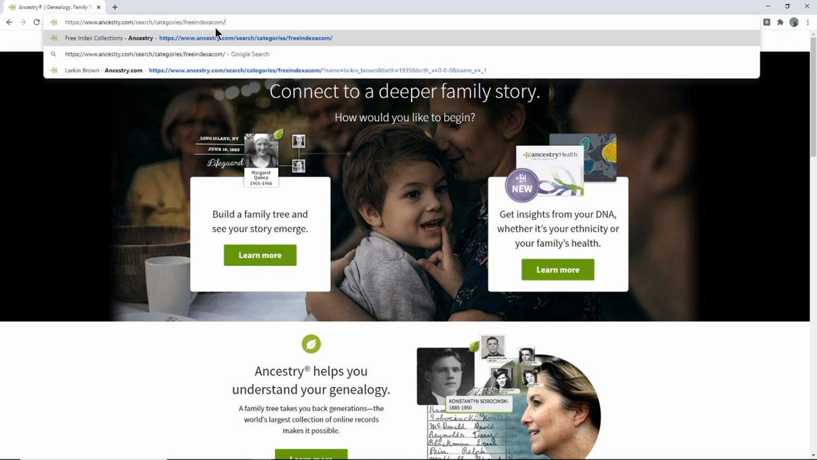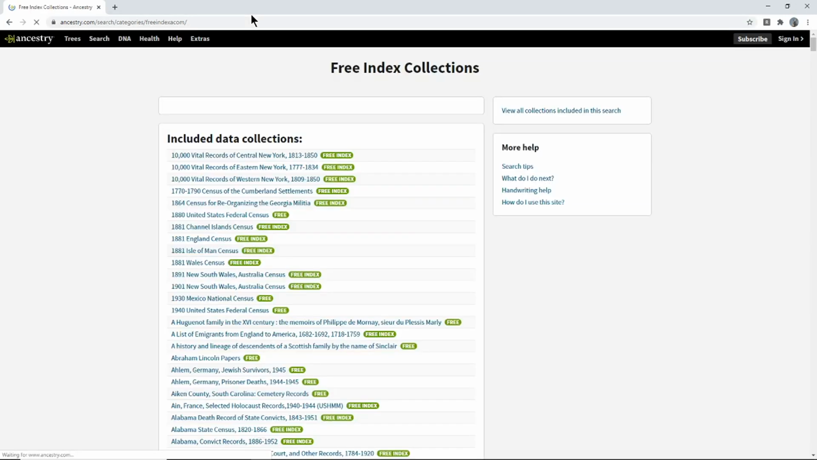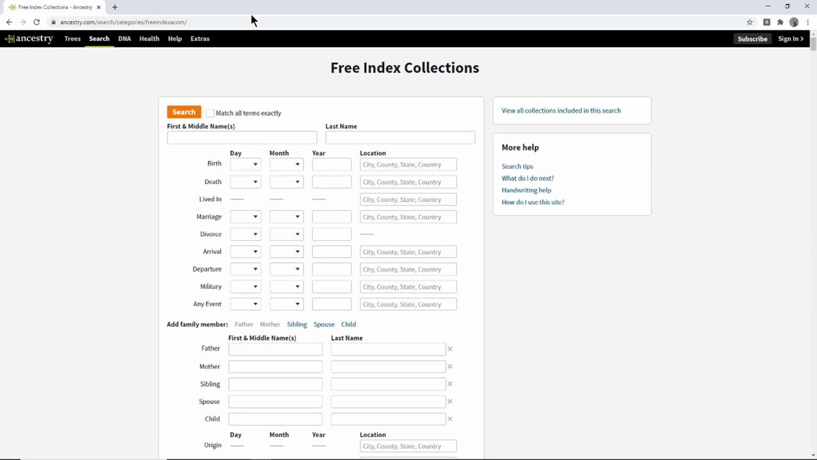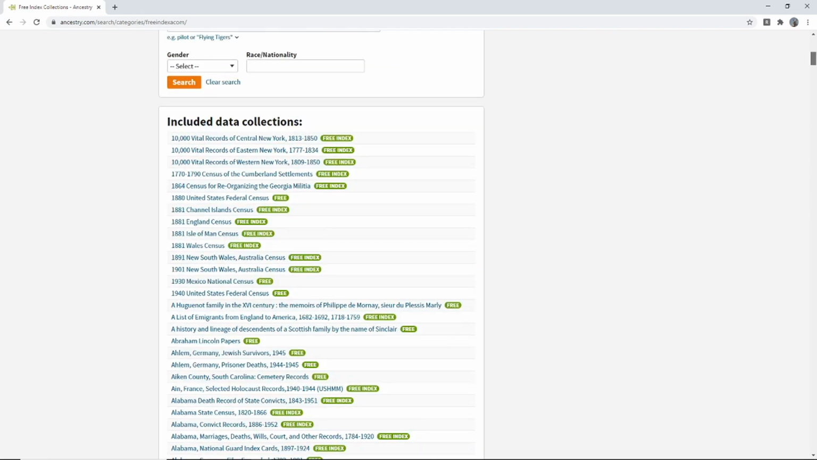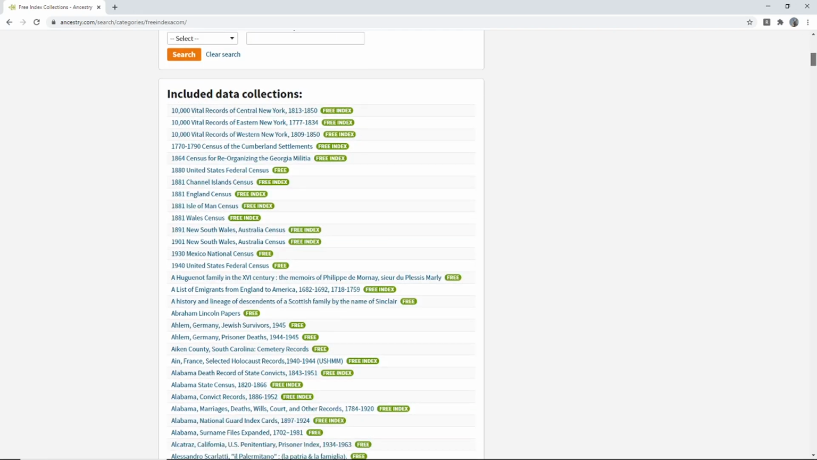www.ancestry.com/search/categories/freeindexacom, not .com, acom. And I'll put the link down in the description below. And we're going to press enter here. Guess what? We have access to millions and millions of free records and free indexes from all over the world provided to you by Ancestry. I don't know if you knew that. I bet not very many people did.